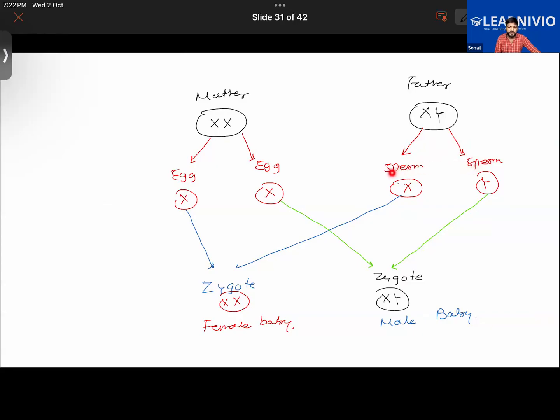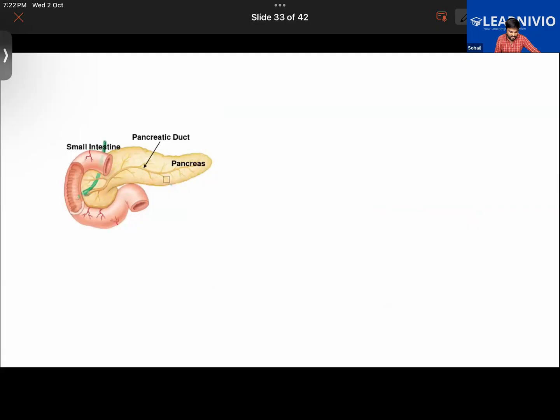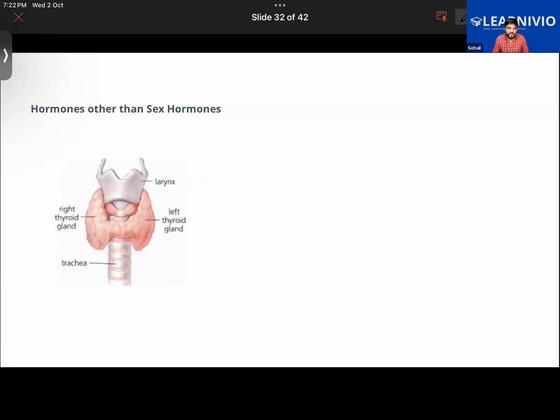During the process of fertilization, if the sperm bearing the X chromosome were to fuse with the egg, the zygote will have XX chromosomes, and since the mother also has XX chromosomes, the baby will be female. But if the sperm that fertilizes the egg contains the Y chromosome, then when it fuses with the egg, the zygote formed will have XY chromosomes, so it will be a male baby. Is that clear to everyone? That is one thing.